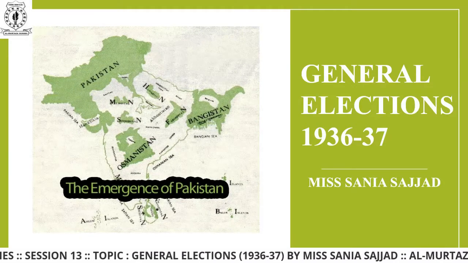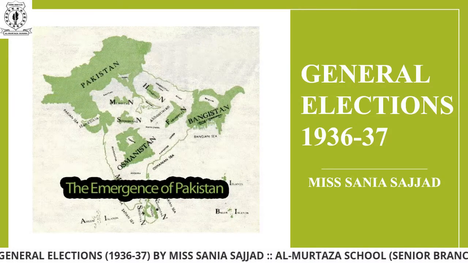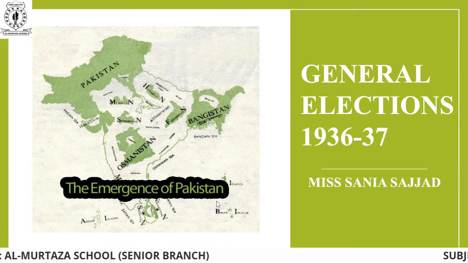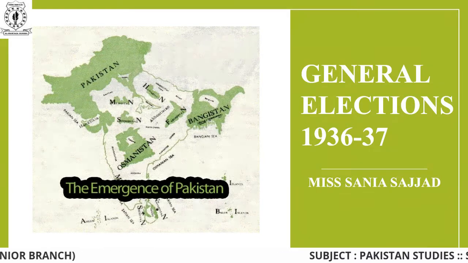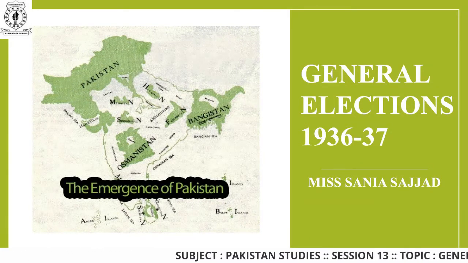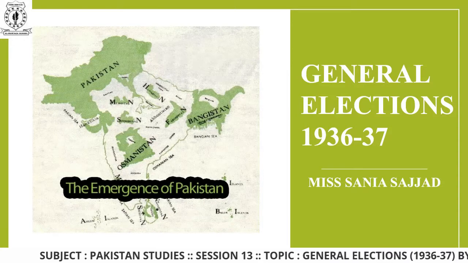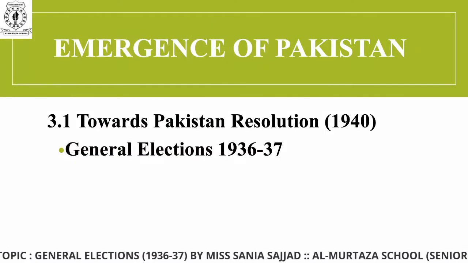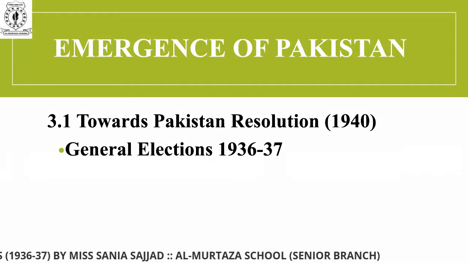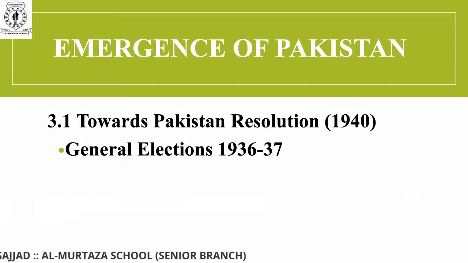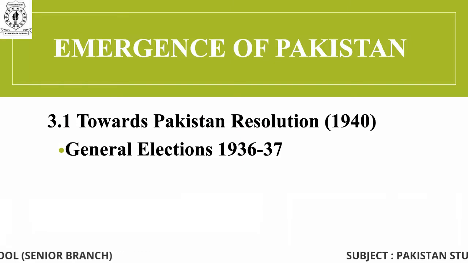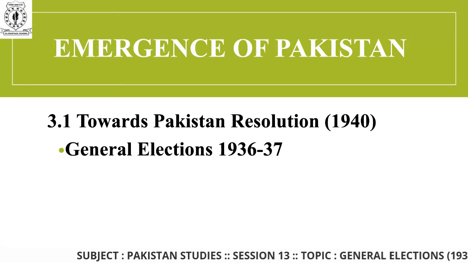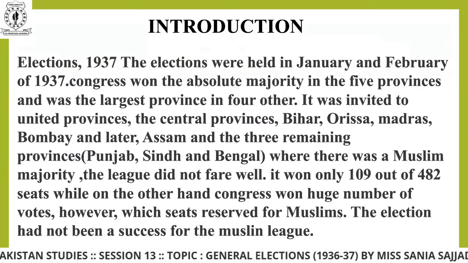So let's move forward. You can see a picture which is given over here, the emergence of Pakistan. You can see the map. You can even see the distribution of places which took place. We are starting the story of the emergence of Pakistan with the general elections 1936 till 1937. In this unit, we are going to study towards the Pakistan Resolution, but that is the end topic. First, we are going to study the subtopic, general elections 1936 till 1937.